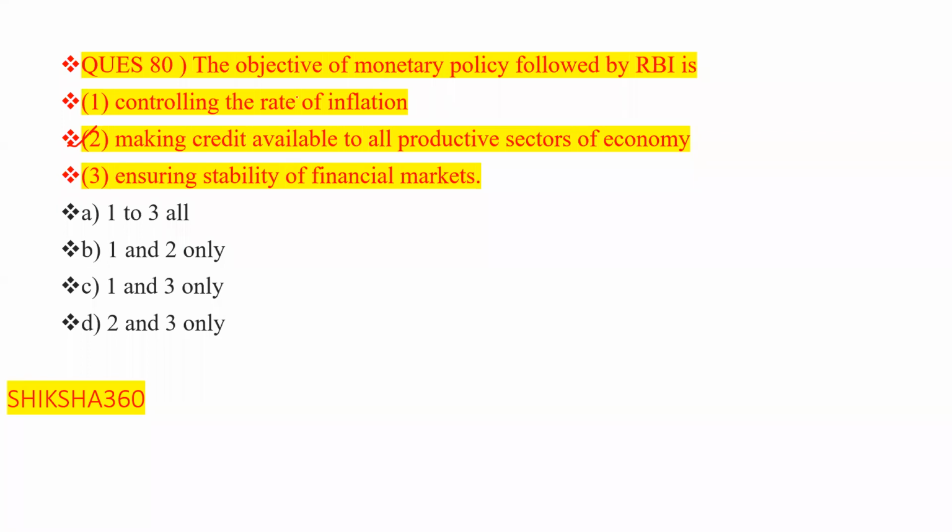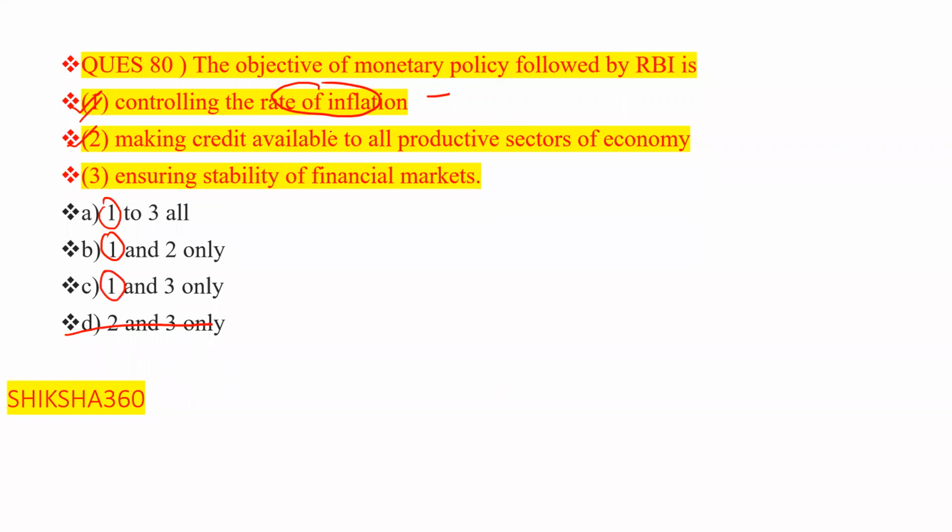First, controlling the rate of inflation. Is this an objective of the monetary policy? Yes, this is the objective, controlling inflation through instruments like the repo rate and reverse repo rate. So the first one is correct. Option D is not the answer, because the correct option must include the first point.